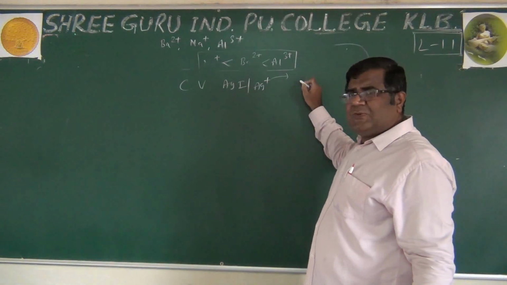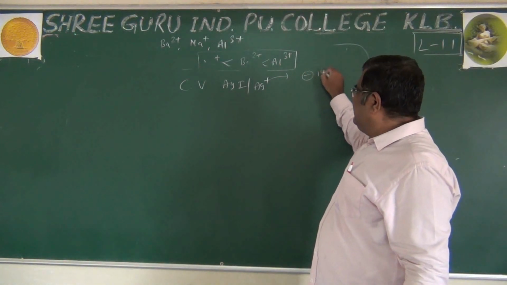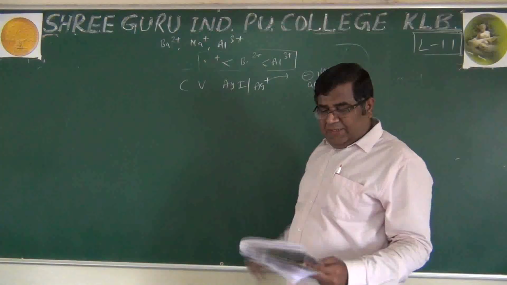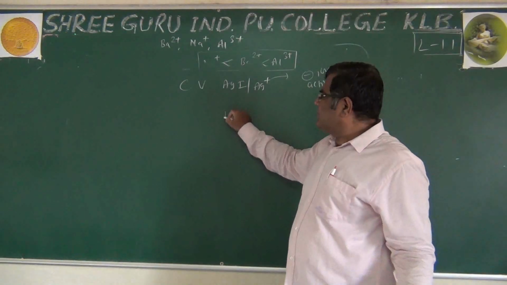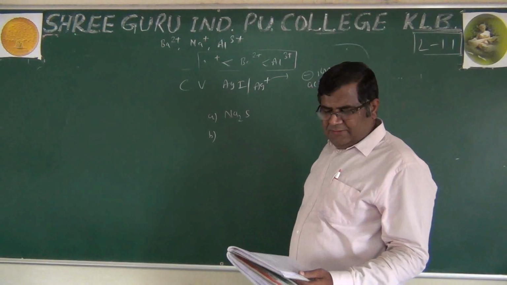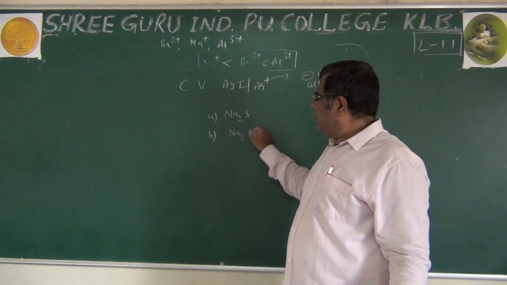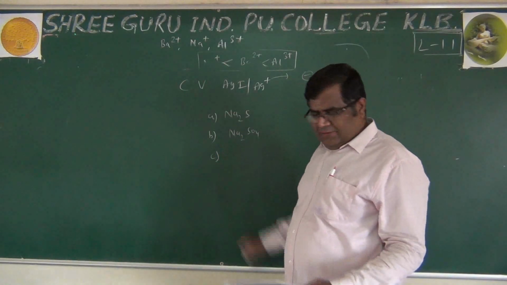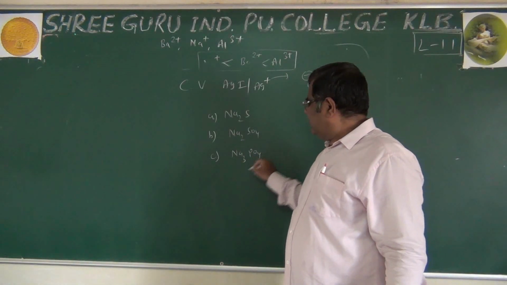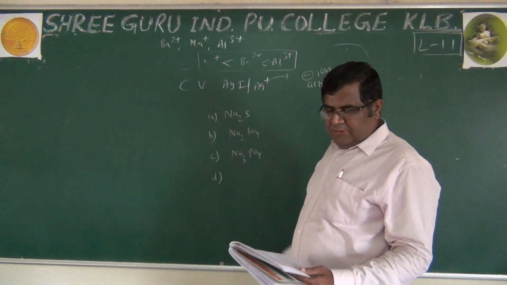So it is positively charged, so we can say the negative ion is the active ion. They have given options as Na2S, Na2SO4, Na3PO4, and NaCl.